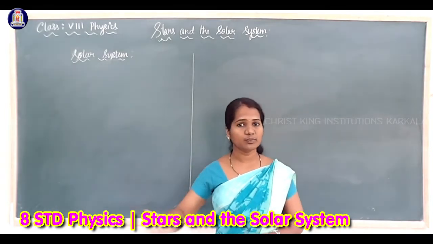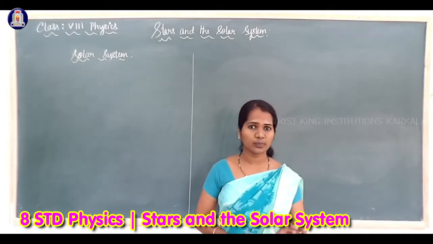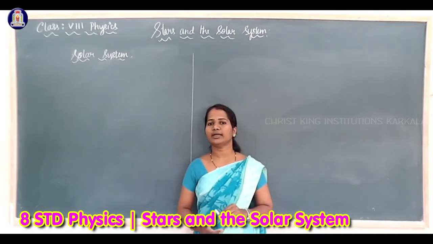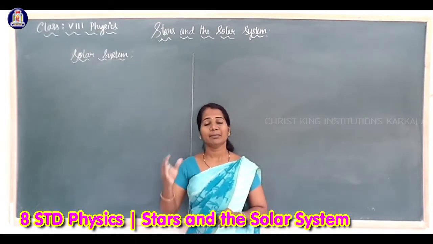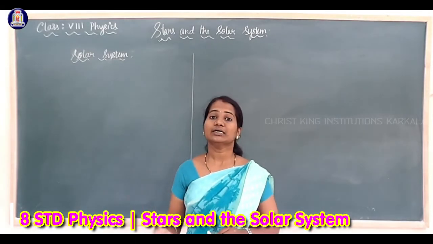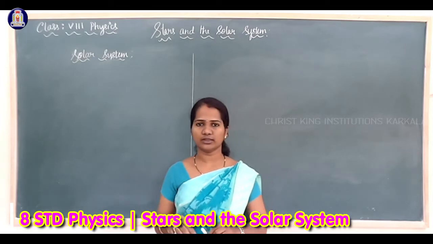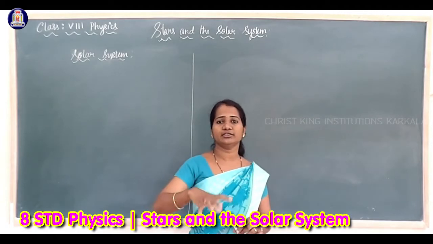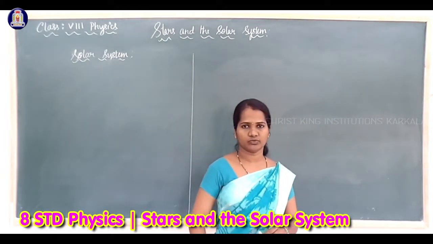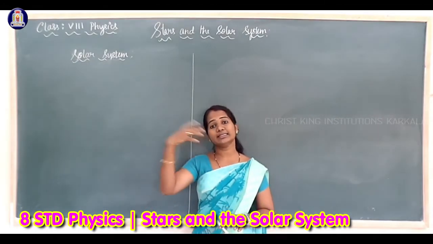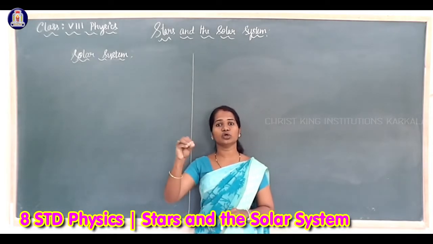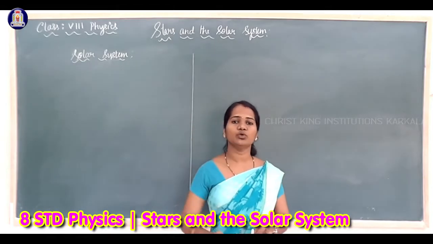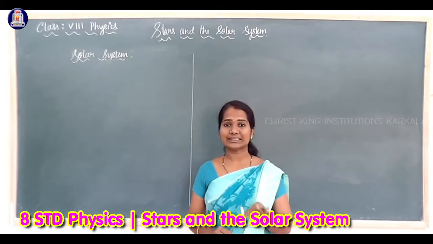But planets do not produce their own light. They do not emit their own light. Instead, planets reflect the Sun's light that falls on them. The light rays which fall on the planets get reflected, and because of that we can see these planets. We see the light from planets mainly due to the reflection of the Sun's light.